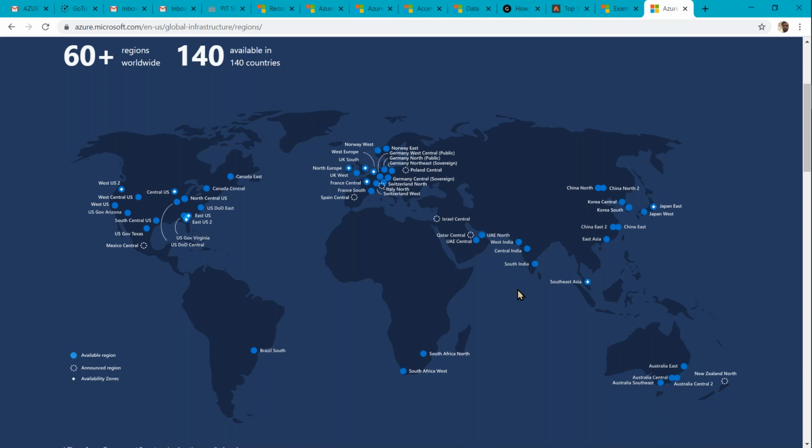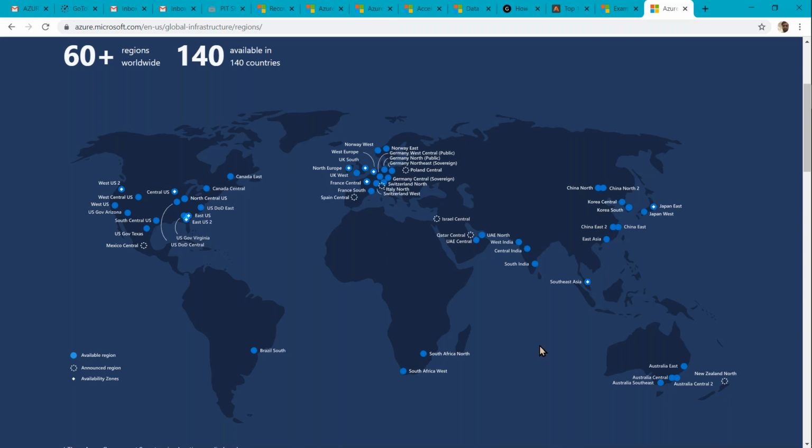Remember, in each region Microsoft maintains three data centers by default, for redundancy. Even if something happens to one data center and there is an outage, the resources are available in another data center. Just remember, a region is a collection of data centers. We have three data centers in each region.